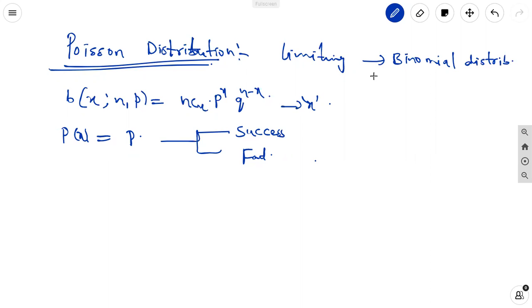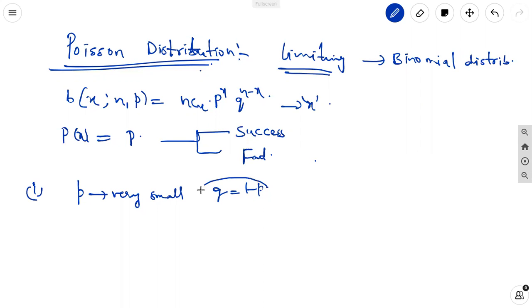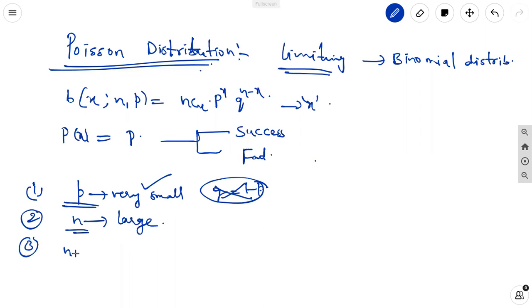In the binomial distribution, the limiting case is the Poisson distribution. The conditions of the Poisson distribution are: first, small p is very small, and q is equal to 1 minus p. Second, n is a very, very large value. Third, when p is very small and n is large, the product np is equal to some finite quantity.